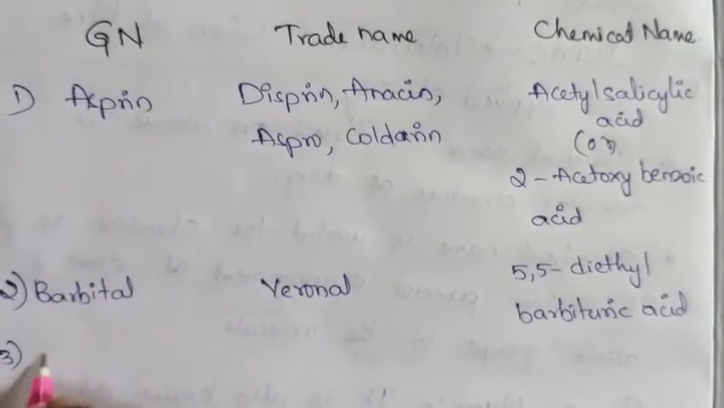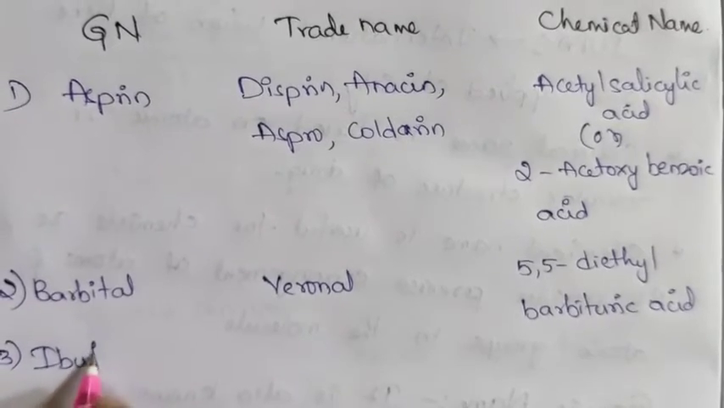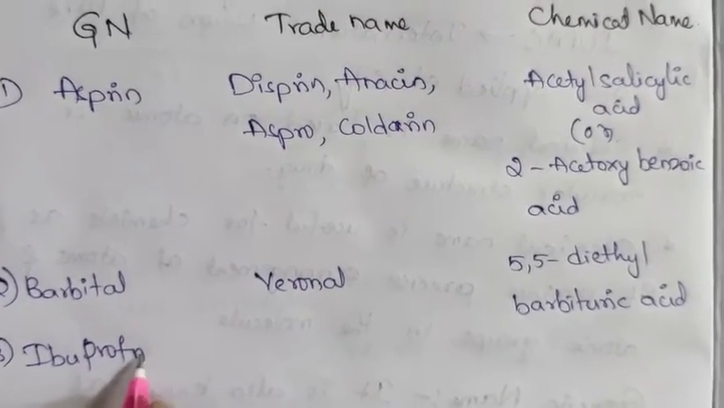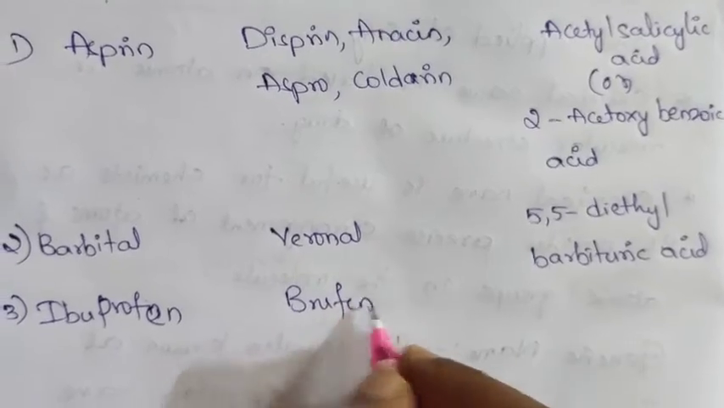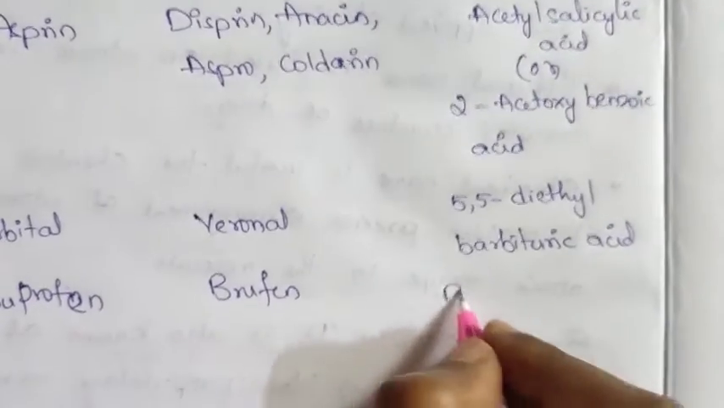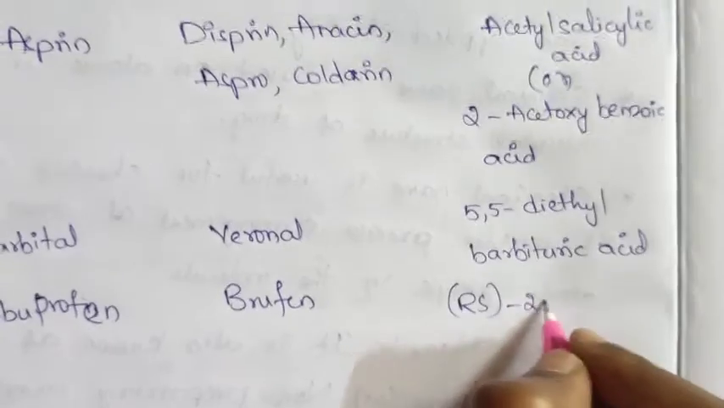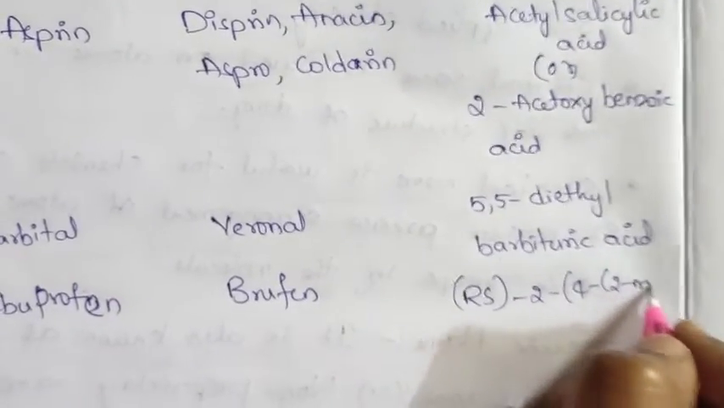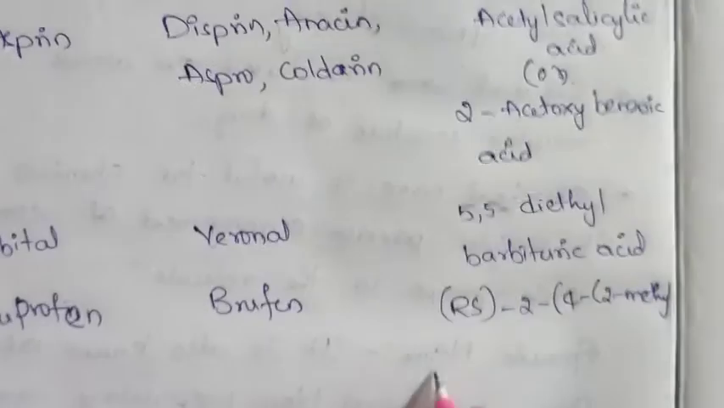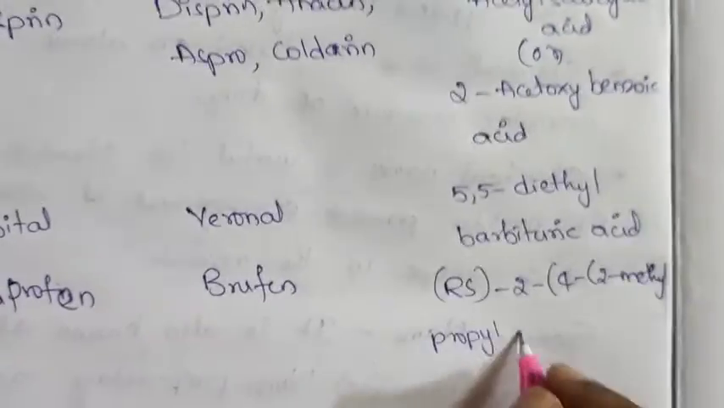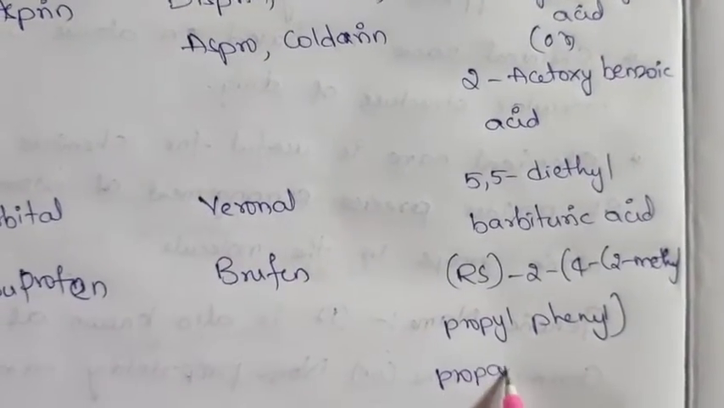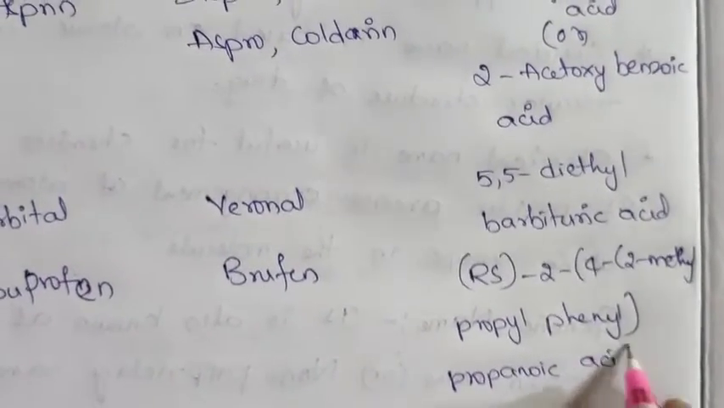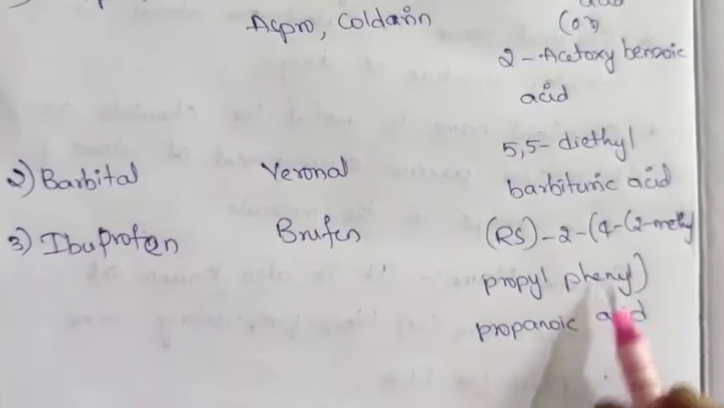Third one is ibuprofen. The trade name for ibuprofen is Brufen and the chemical name for this is RS-2-(4-isobutylphenyl)propanoic acid, that is 2-methylpropyl phenyl propanoic acid. This is the chemical name for ibuprofen.